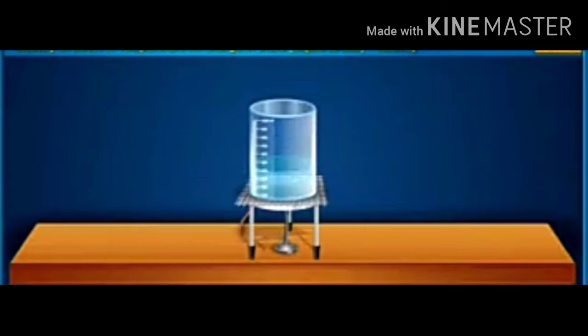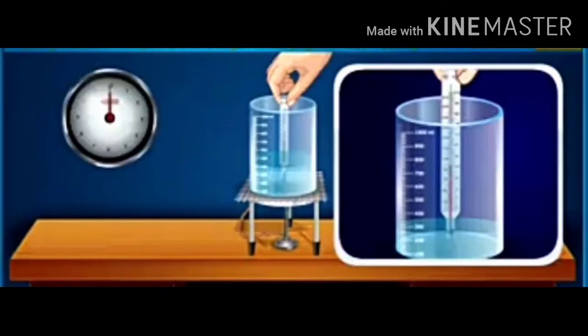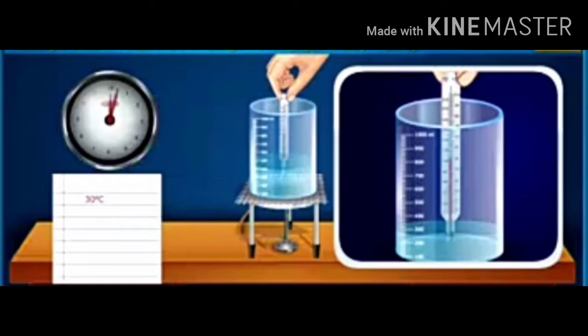Measure the temperature of the water with the help of a thermometer and note down the readings for every 2 minutes. Observe that the temperature of the water increases continuously till it reaches 100 degrees Celsius. In this activity, we observe that the water boils to steam when the temperature reaches 100 degrees Celsius.